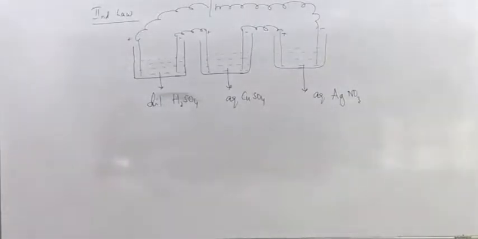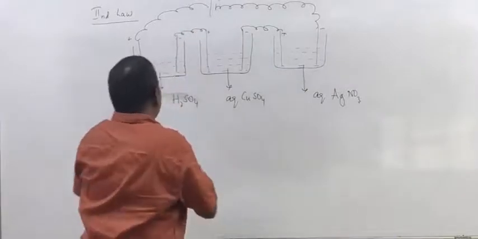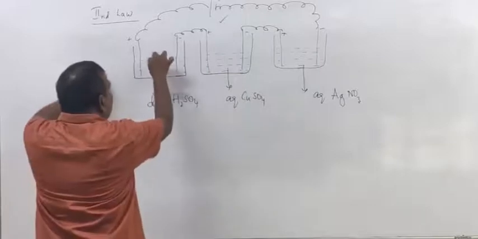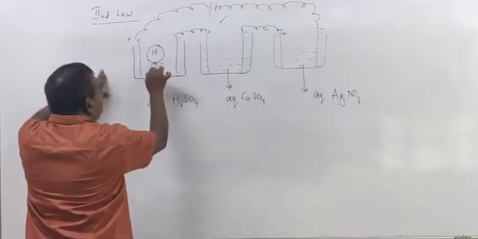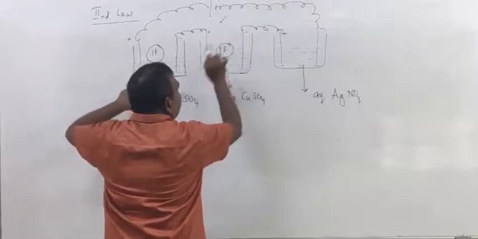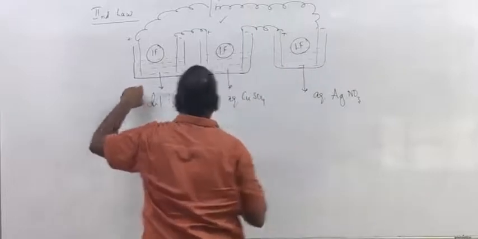So there are three different electrolytic cells, three different electrolytes are present in the solution, and these are connected in series. If battery is switched on, then let us suppose that 1 Faraday of charge entered in this solution. The same quantity of charge will enter in this solution. Same quantity of charge will enter in the solution.